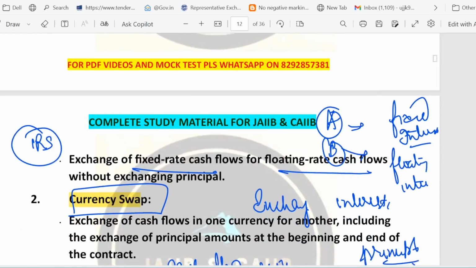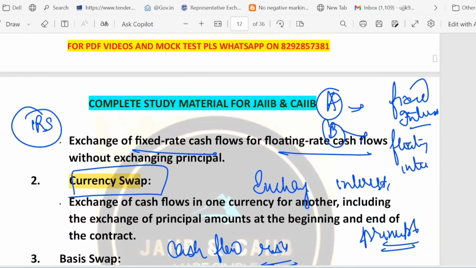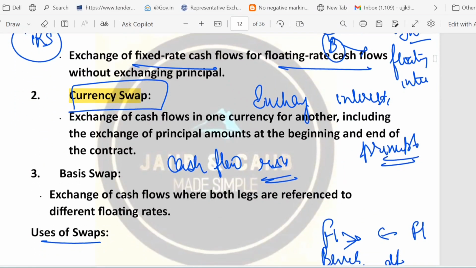Then what is a currency swap? Think of swapping monthly pocket money in rupees for dollars, plus swapping the actual amount at the start and the finish. Companies do this when they need cash in a different currency. Then basis swap means both pay a floating rate, but those floating rates come from different yardsticks. It helps if your income and expense float on different benchmarks. When the benchmarks are different, a basis swap will happen, like one linked to LIBOR and the other linked to SOFR or any other benchmark rate.